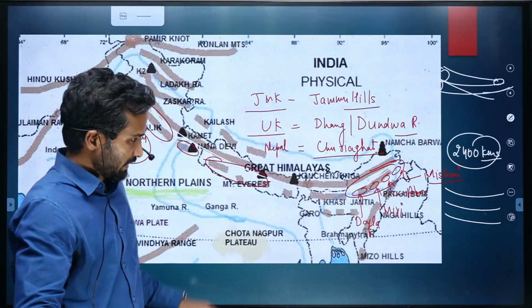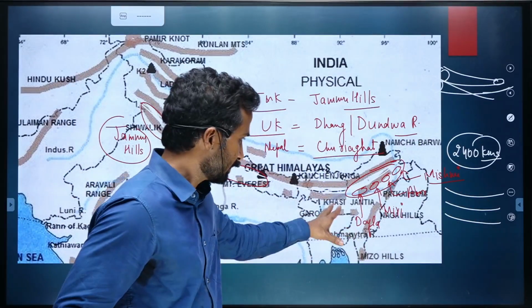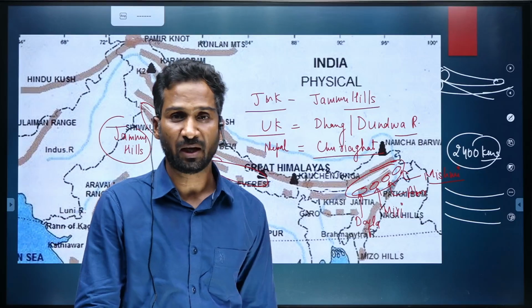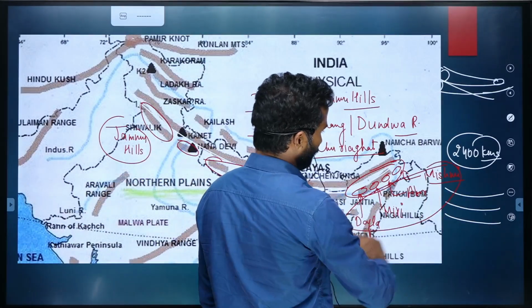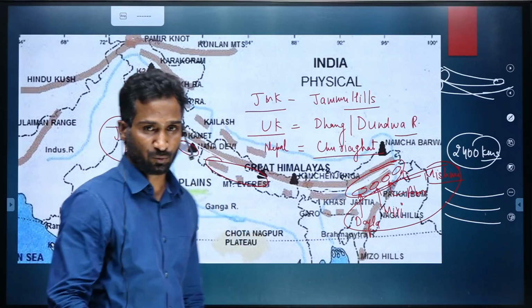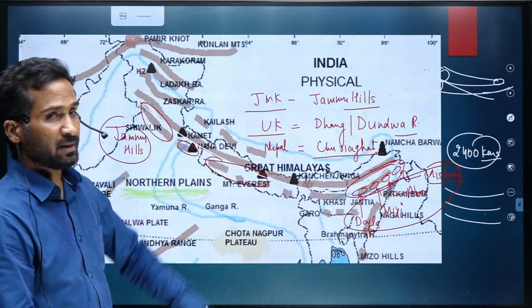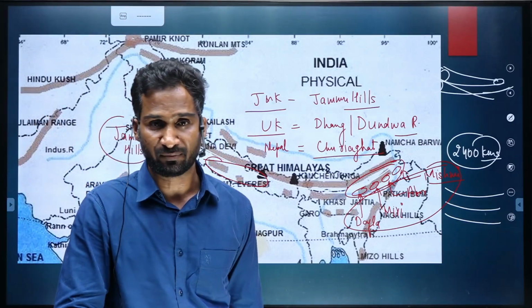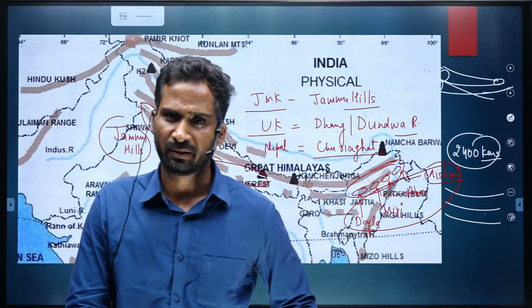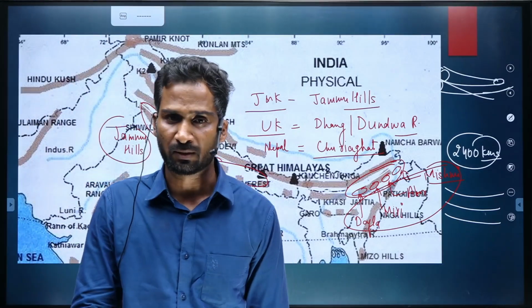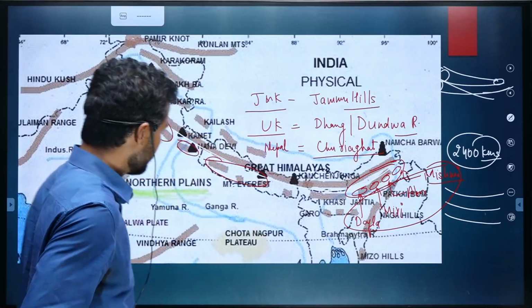So in Arunachal Pradesh, Shivalik is named as Dafla, Miri, Abor, Mishmi. This itself is a question to arrange them from west to east or east to west. So just remember the names of Shivalik in different parts. The average height of Shivalik ranges from 600 meters to 1100 meters.